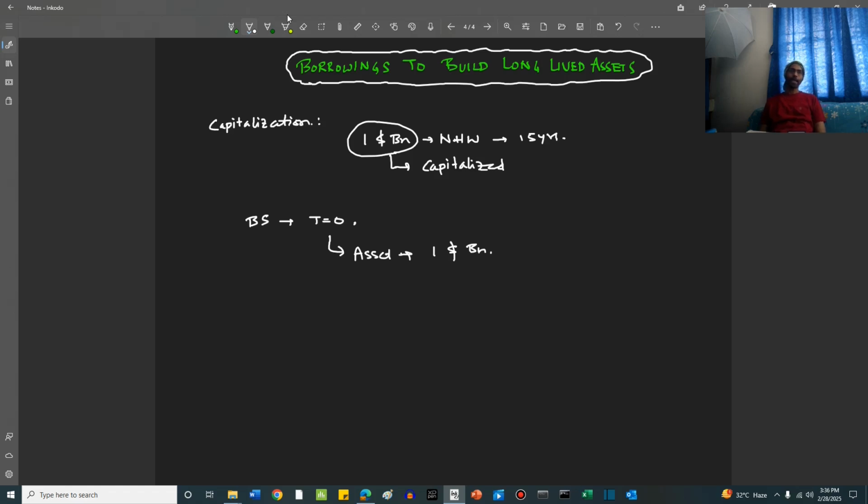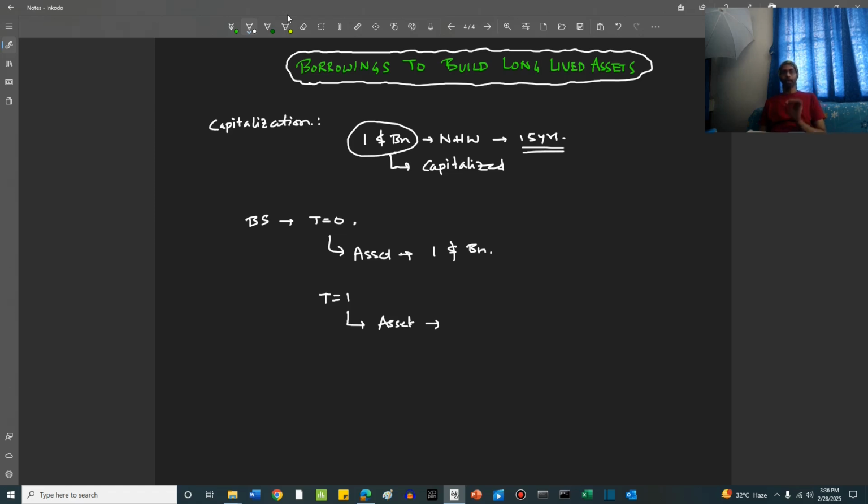Now let's say the shelf life is 15 years for this asset. So at t equal to 1, that is after 1 year, the asset amount will reduce. Reduce by how much, friends? This asset will reduce proportionately over the 15-year period. Okay, friends? So let's say we are reducing it in a straight line or uniform method.